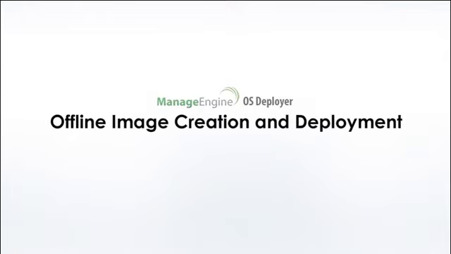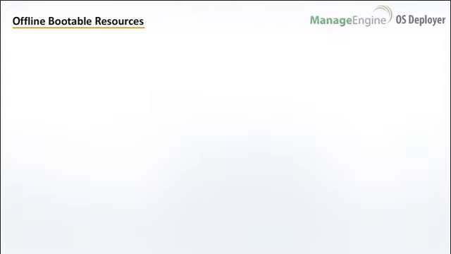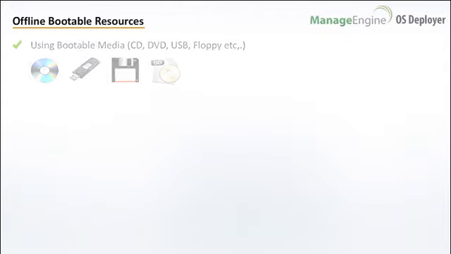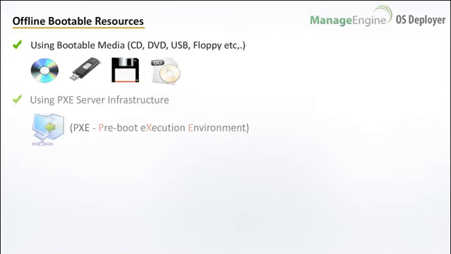This video will guide you through the steps involved in creating or deploying an image in offline mode. Offline imaging or deployment can use any of the following bootable resources: a bootable media created using the management console, like CD, DVD, USB drive, etc., or the PXE server infrastructure.